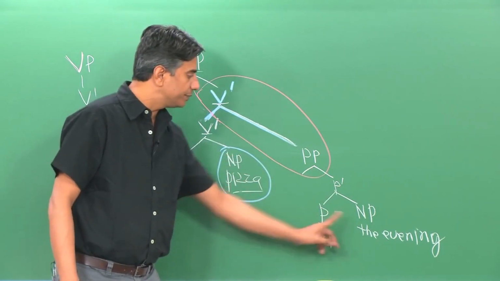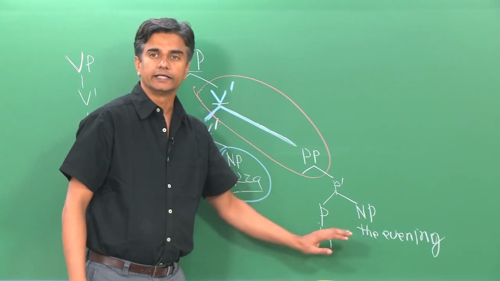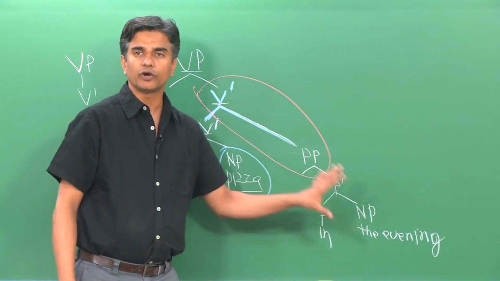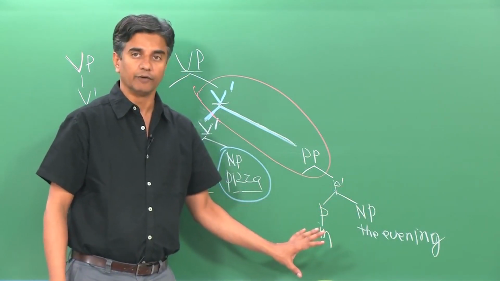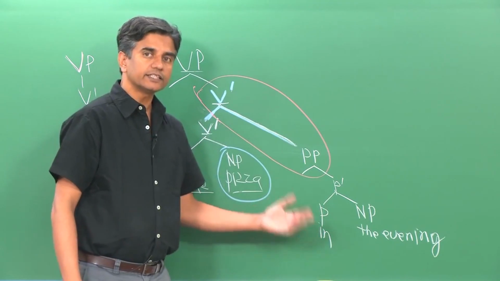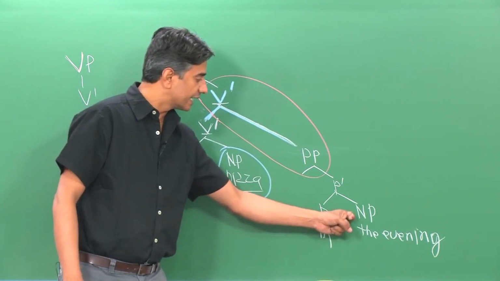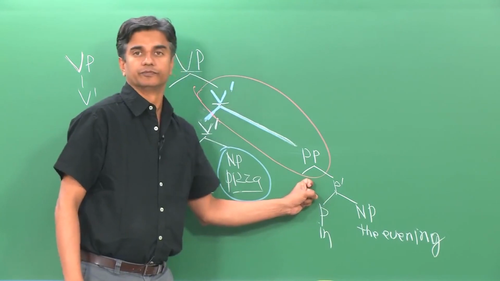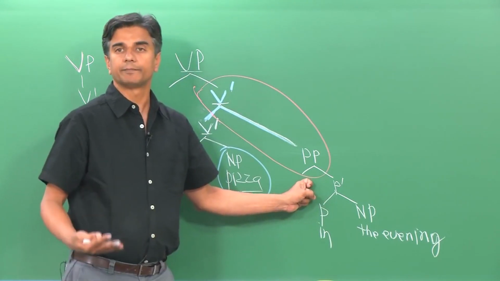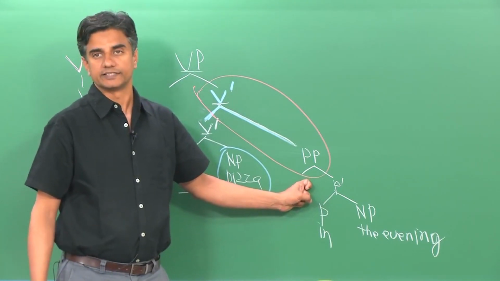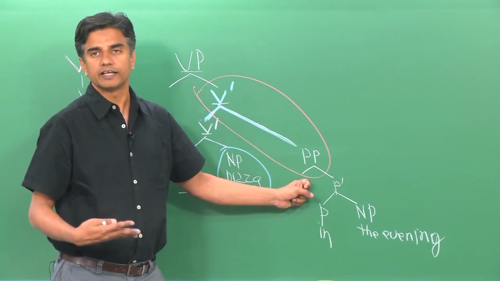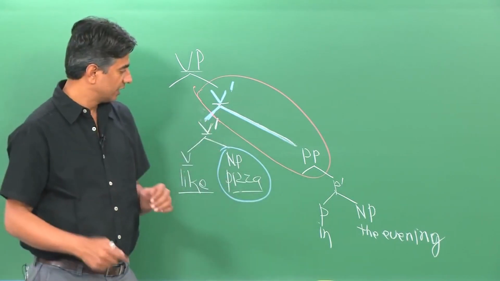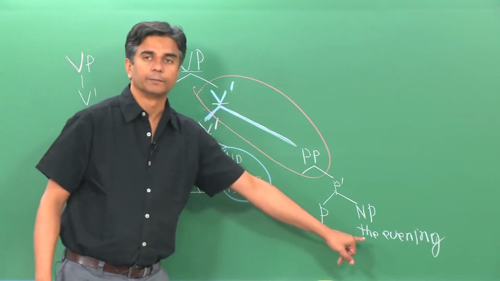So we can start with P and NP, and that's a shorter way of doing this. However, such a thing assumes that this is going to have a specifier also. This can potentially have a specifier, but because it's not available here, we can make it short and simply say P and NP.